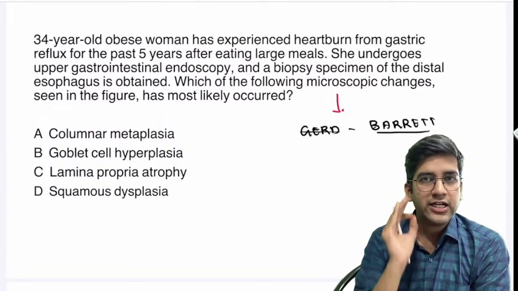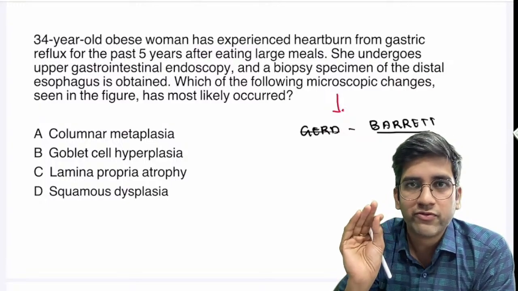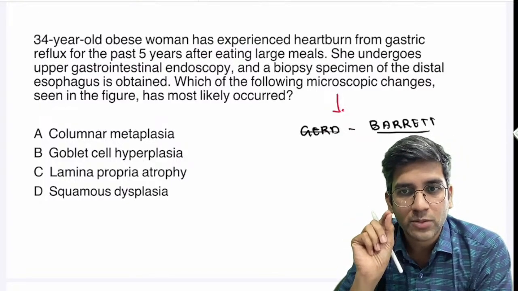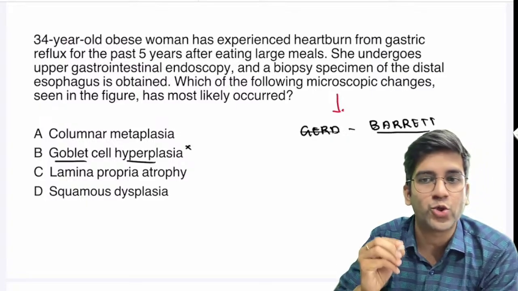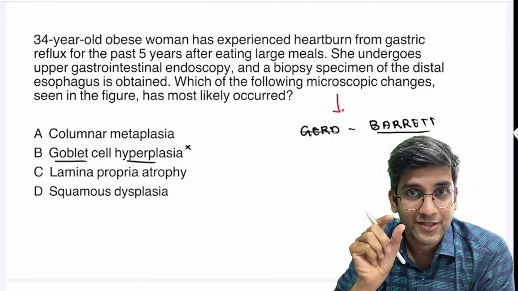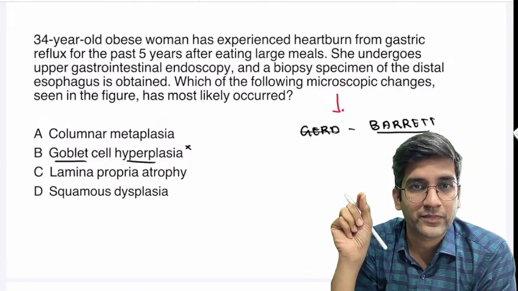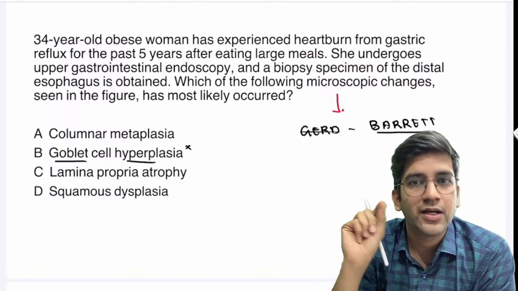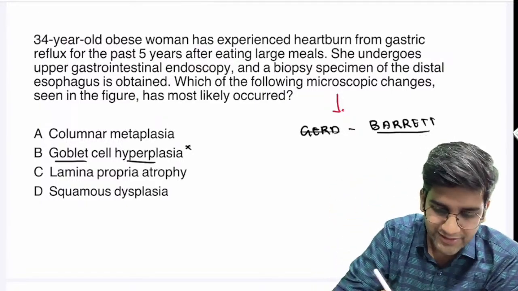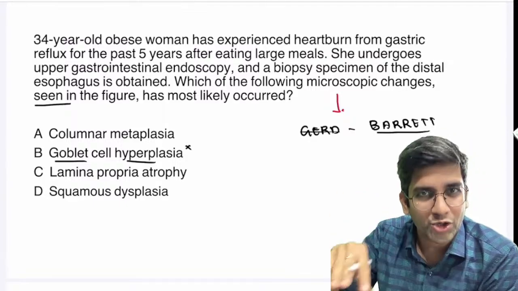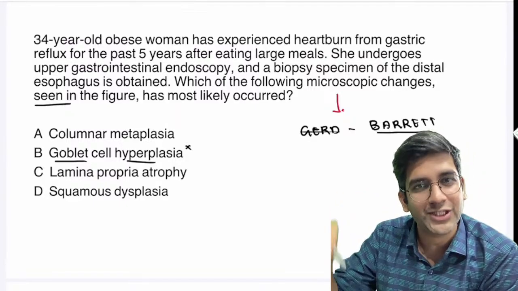So if it is GERD-induced Barrett's esophagus, you know for a fact it's a metaplasia. Some of you wrote goblet cell hyperplasia as the answer. This is wrong. Goblet cell is right, but here it's not hyperplastic, right? I didn't put the image because this doesn't require an image. I wanted to make sure that you can solve a question without an image.